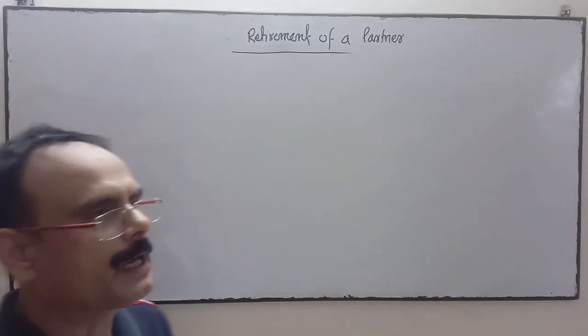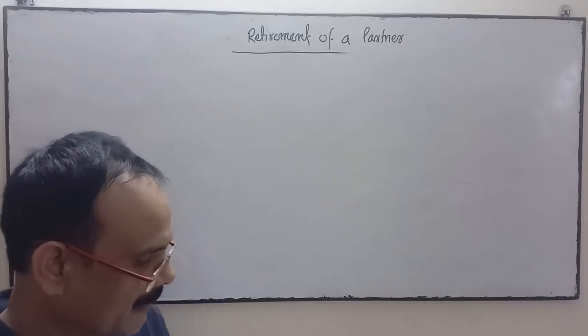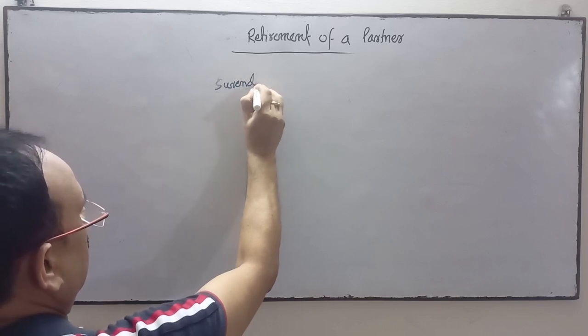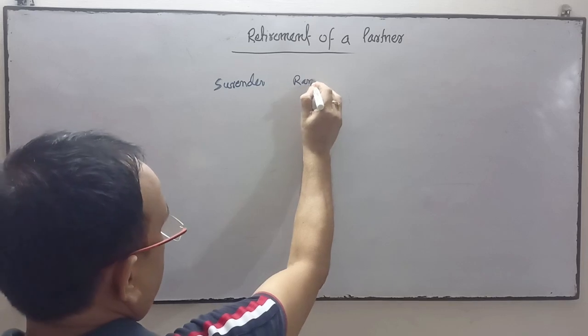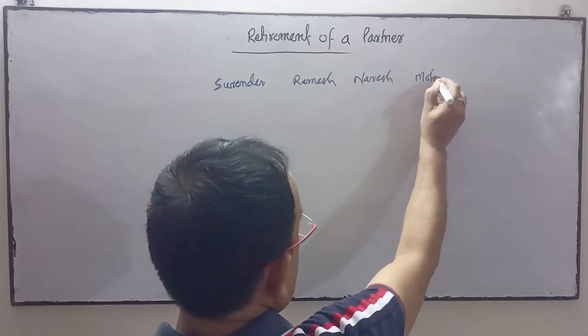Now come to the next question related to the accounting treatment of goodwill. The question is: Surender, Ramesh, Naresh and Mohan are partners. They are the four partners.